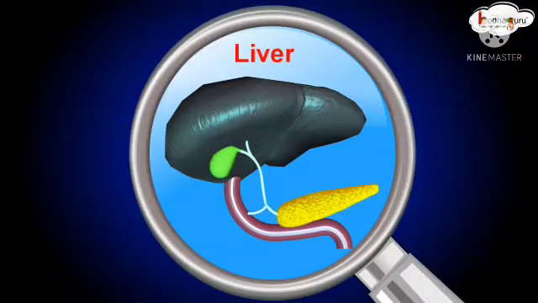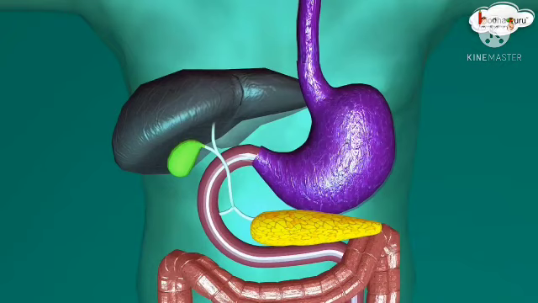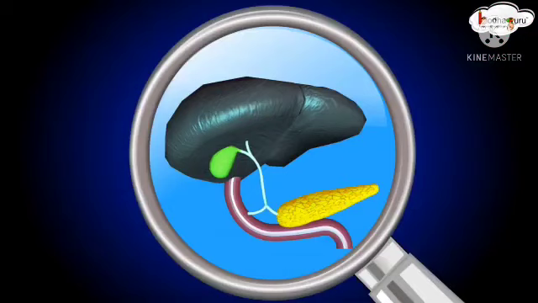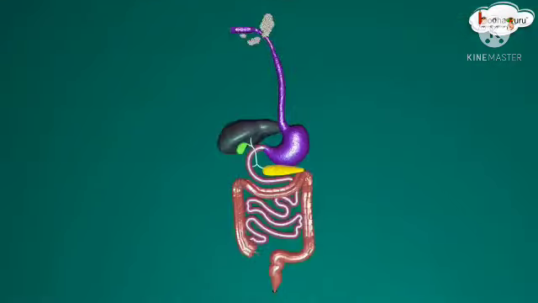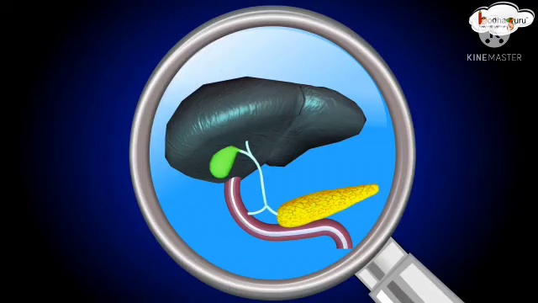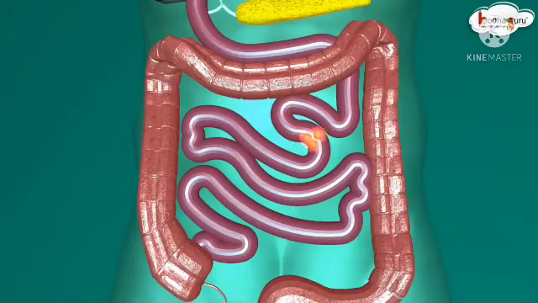The liver secretes a chemical called bile juice, which helps in digestion. The liver is a reddish-brown gland situated in the upper part of the abdomen on the right side. The bile juice secreted by it is stored in a sac called the gallbladder. The juice is then released into the small intestine. The pancreas is a large cream-colored gland located just below the stomach. The bile juice and the pancreatic juice reach the intestine through a small pipe-like path. The digestion gets completed inside the small intestine.